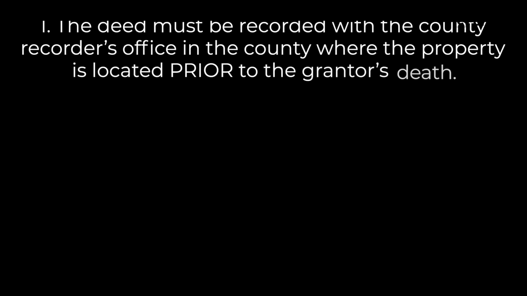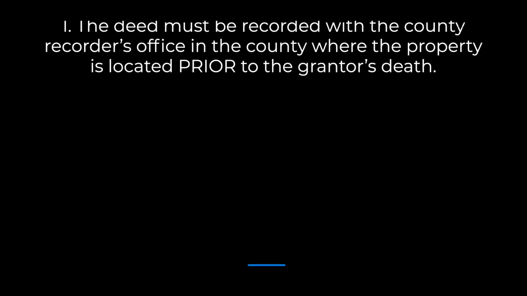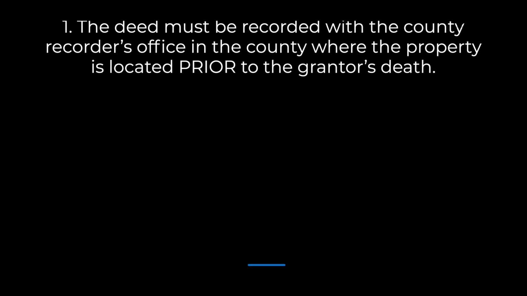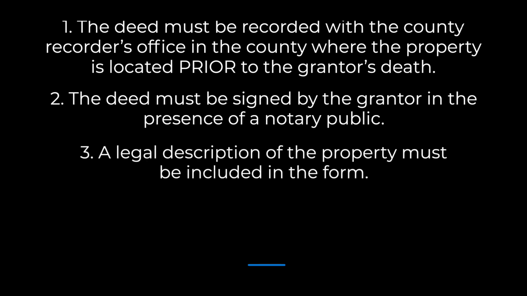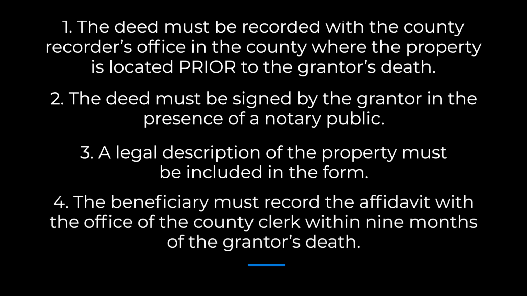So what are the legal requirements for a transfer on death deed in Oklahoma? The deed must be recorded with the county recorder's office in the county where the property is located prior to the grantor's death. The deed must be signed by the grantor in the presence of a notary public. A legal description of the property must be included in the form. This can be found on the property deed or at the county recorder's office. The beneficiary must record the affidavit with the office of the county clerk within 9 months of the grantor's death.